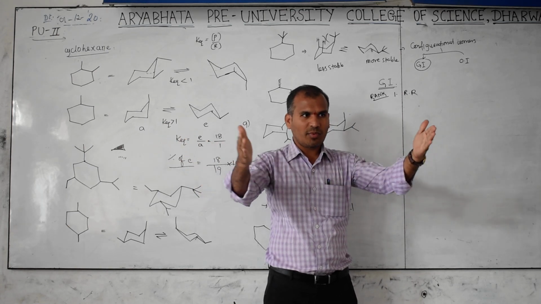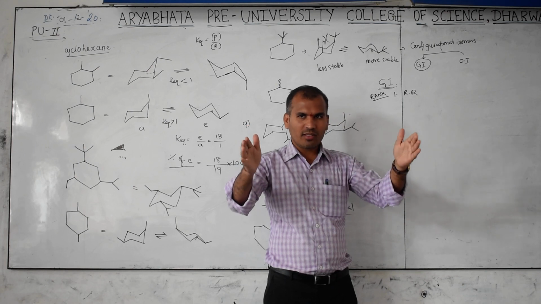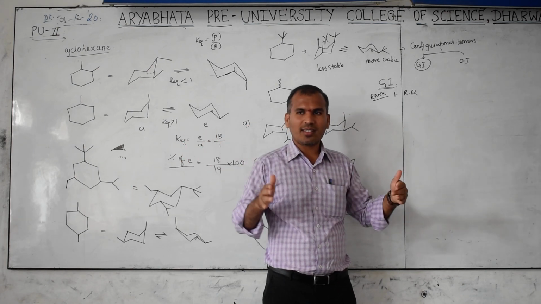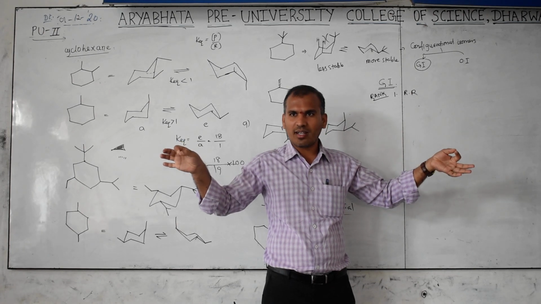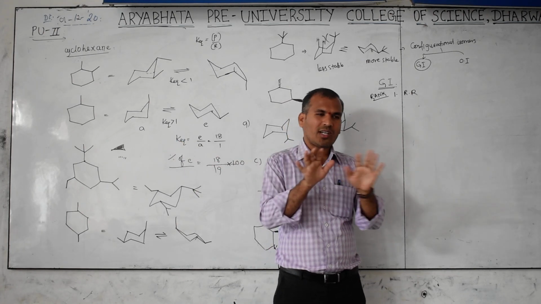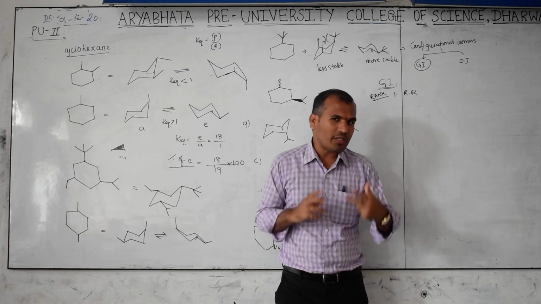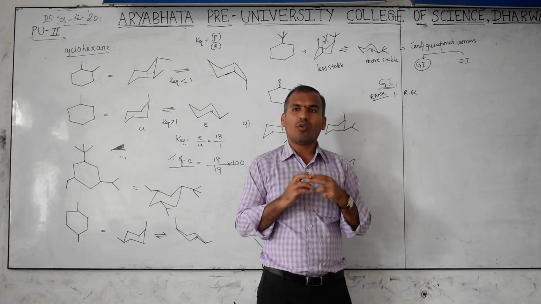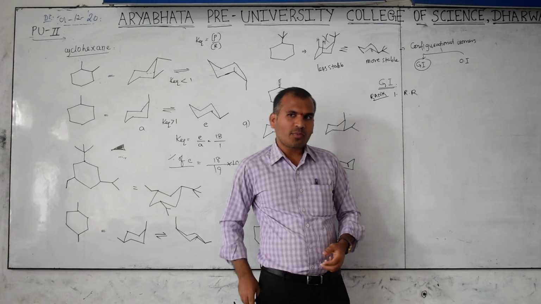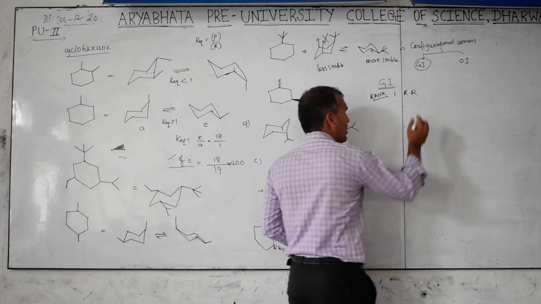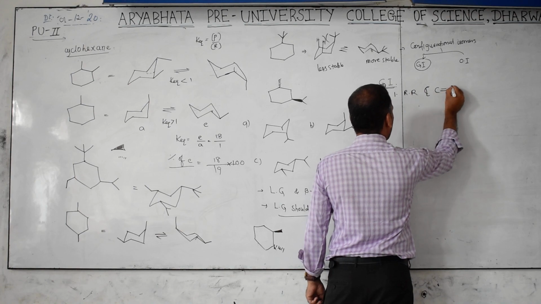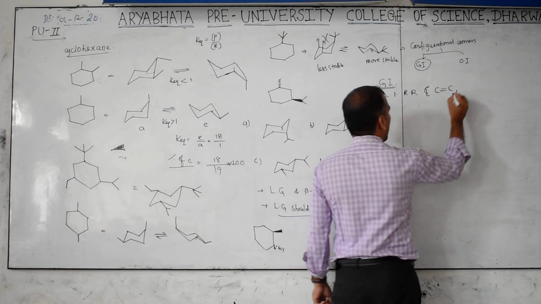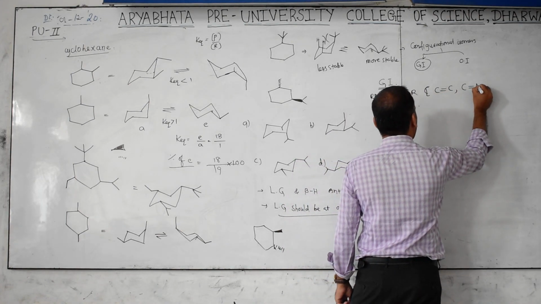Cis means similar groups on the same side; trans means similar groups on opposite sides. But in a linear structure, how do you say same side and opposite side? Not possible. Therefore, we are not considering the triple bond. Only the double bond we are considering. What are the possibilities of double bond? Note down: one is carbon-carbon double bond, another is carbon-nitrogen double bond.